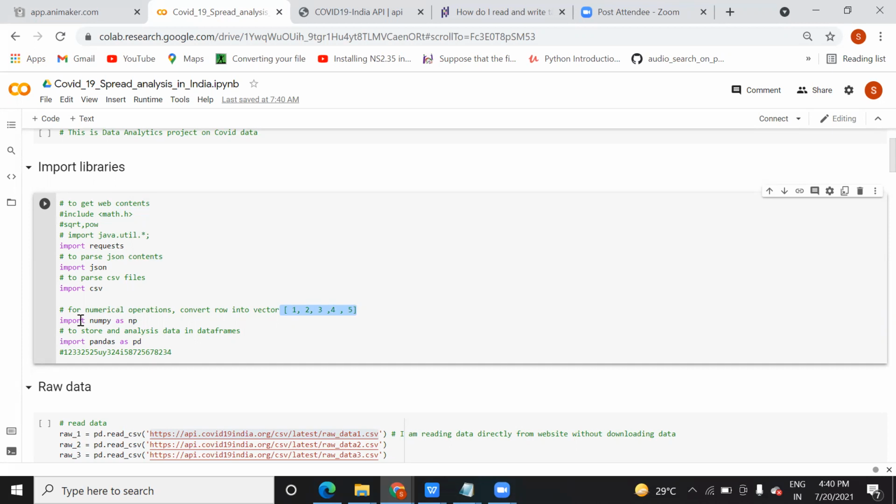This numpy is going to convert the rows that are present in your data set into some vector. Vector means some array. Okay, like here you can see, each row I will convert into a vector.